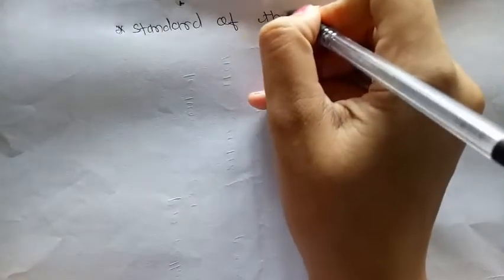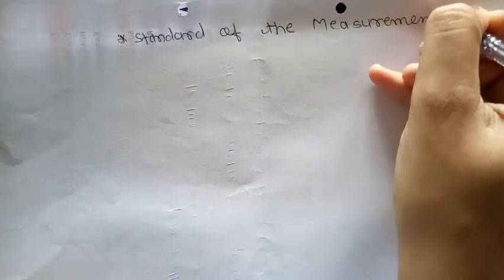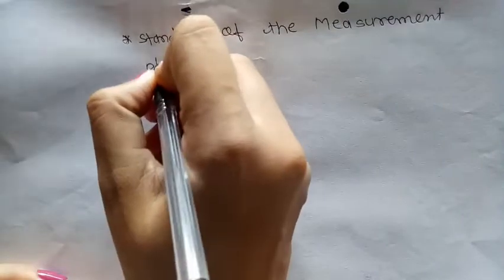Standard of what? Measurement. There are different types of standards of measurement. First of all, we have to know what a standard is. A standard is a physical representation of the unit of measurement. Standard is nothing but the physical representation of the unit.